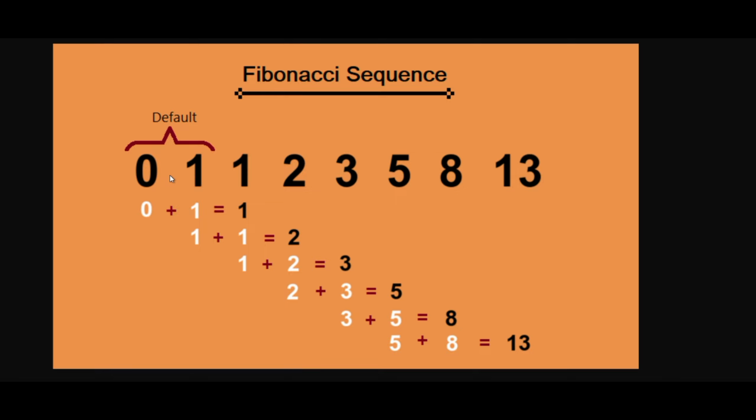The third number is the sum of the previous numbers: 0 plus 1 is 1. The fourth number is 1 plus 1, 2. The fifth is 2 plus 1, 3. The sixth is 3 plus 2, 5. The seventh is 5 plus 3, 8, like that. It is the series of Fibonacci numbers.